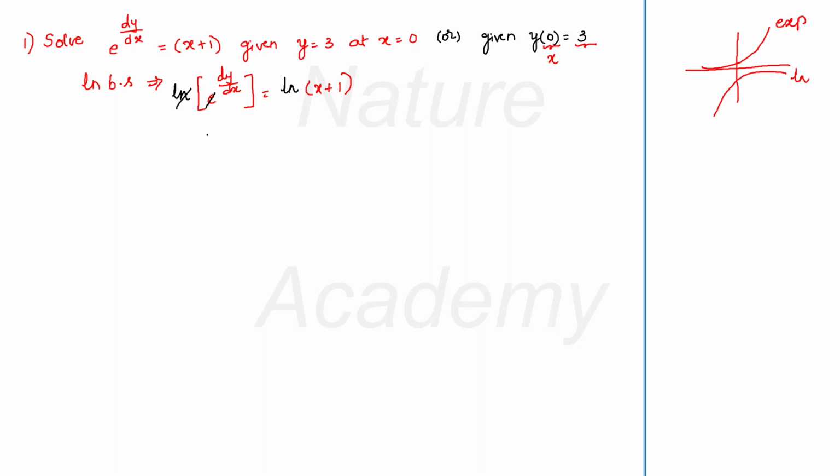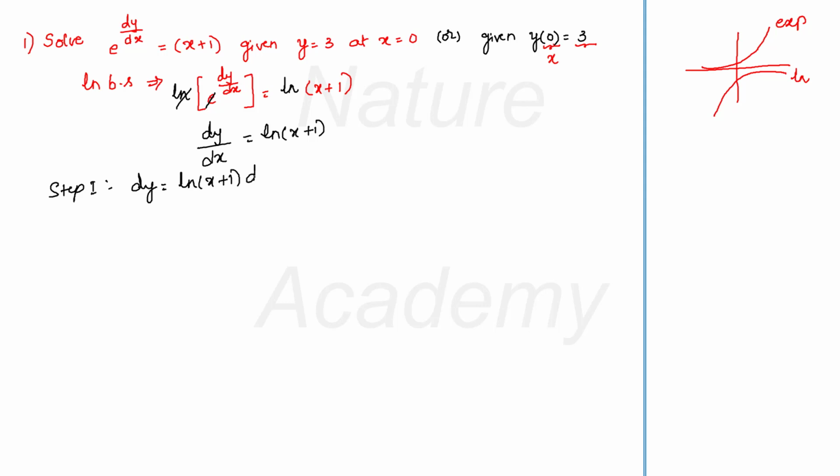So my differential equation will be dy by dx is equal to log of x plus 1. Now this has become very easy. I can easily separate the variables and do my step 1. Step 1, separating the variables. That means I can write dy is equal to log of x plus 1 into dx.